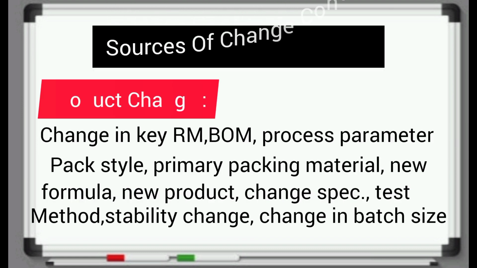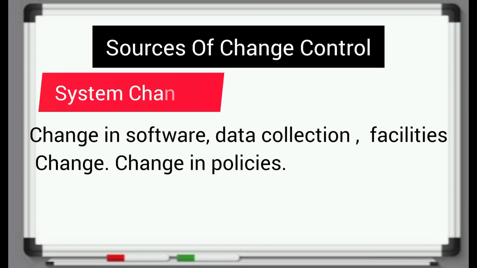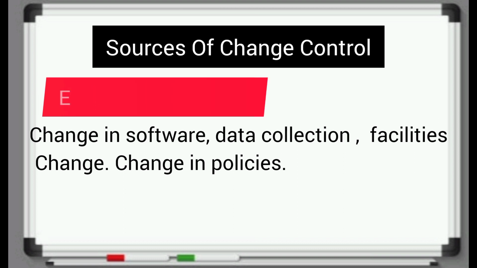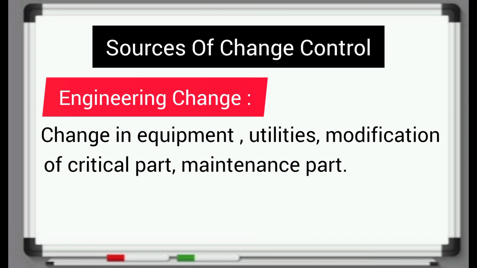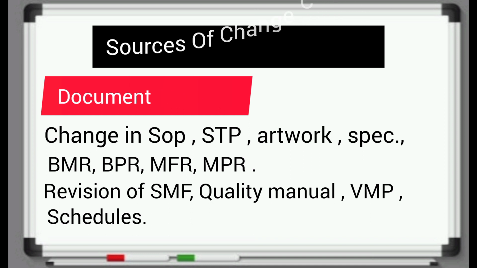Sources of change control: product change, change in key raw material, bill of material, process parameter, pack style, primary packing material, new formula, new product, change in specification, test method, stability change, change in batch size. System change, change in software, data collection, facilities change. Change in policies. Engineering change, change in equipment, utilities, modification of critical part, maintenance part. Document change, change in SOP, STP, artwork specification, BMR, BPR, MFR, MPR.